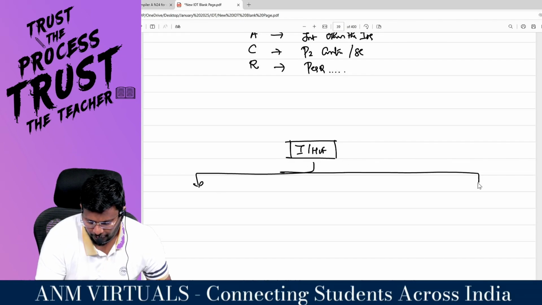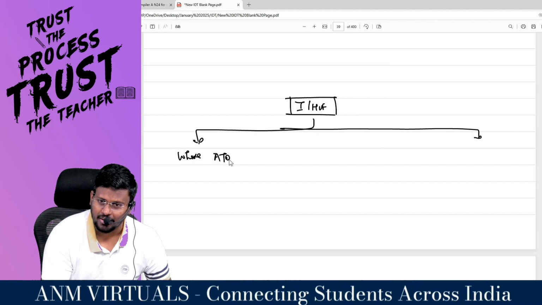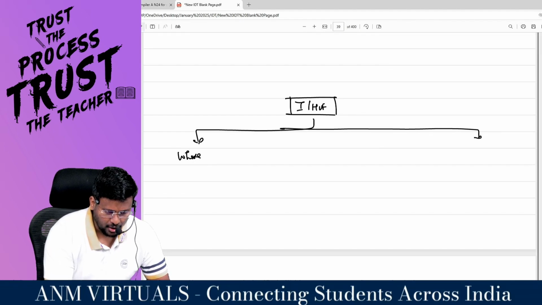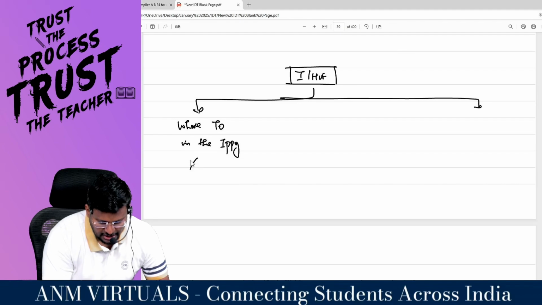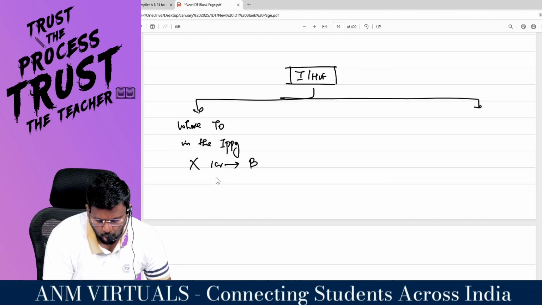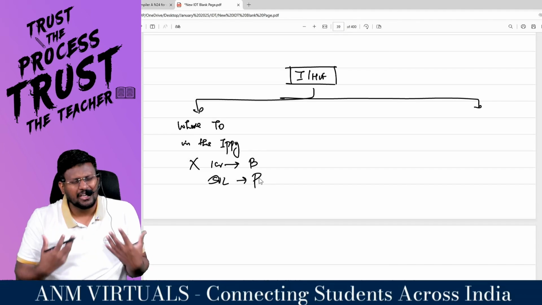Individual or HUF whose turnover, I cannot say aggregate turnover, I will say only turnover, in the immediately preceding previous year does not exceed 1 crore in case of business and 50 lakhs in case of profession. That means I am an individual, sir.